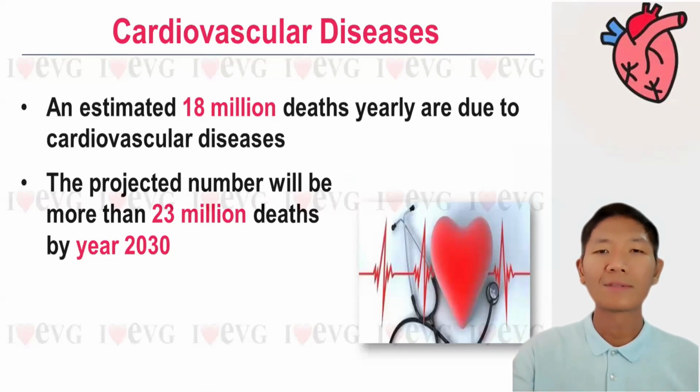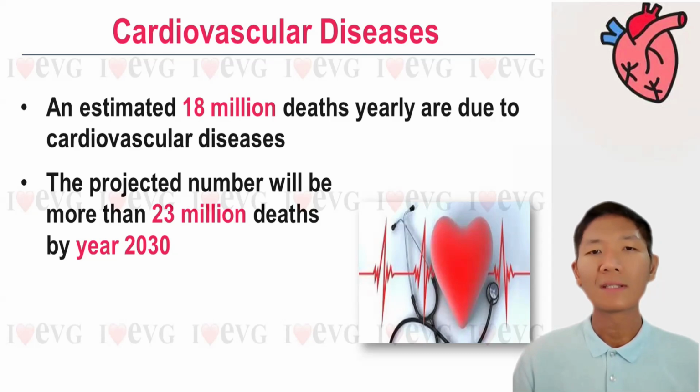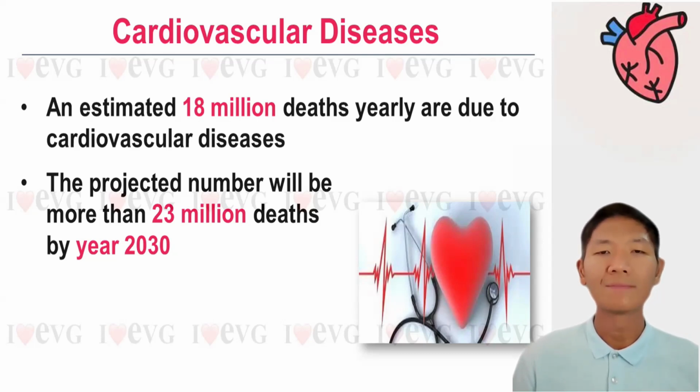An estimated 18 million people die of cardiovascular disease every year, and it's projected that there will be more than 23 million people dying from cardiovascular disease each year by 2030. Meaning that in every 3 people, there will be one dying from heart disease. Hence, to keep the deadly cardiovascular disease at bay, we should actively keep our health system healthy.